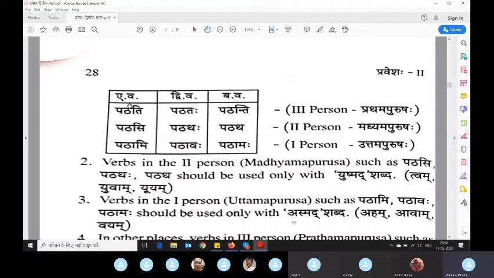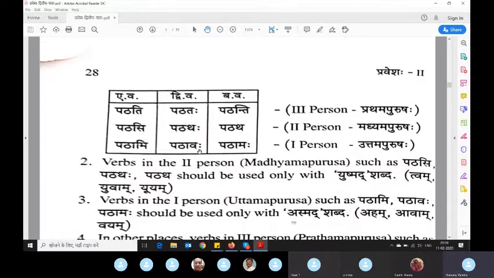So if somebody asks you what you are doing, you can reply gachami. Gachami means I am going. You need not say aham gachami. Gachami itself will tell it's uttam purusha. One person is going. So it is clear that the person speaking himself is going.